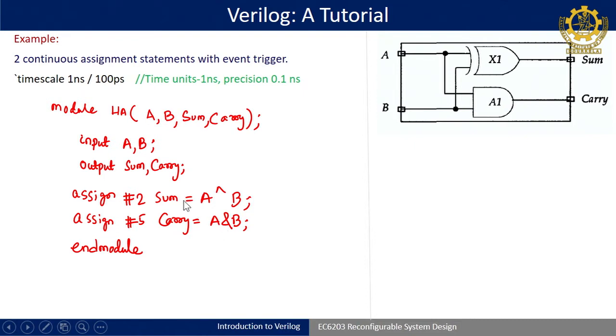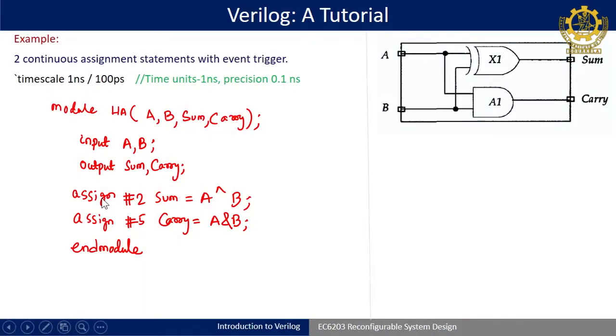This also shows that these two are concurrent in nature. Understood? Concurrent in nature means whenever any of the inputs is changing, one event will happen and depending upon that, the lines will be executed. So, if A is changing, then no doubt both sum and carry will be executed. Sum will get the result after 2 time units, carry will get the result at 5 time units.